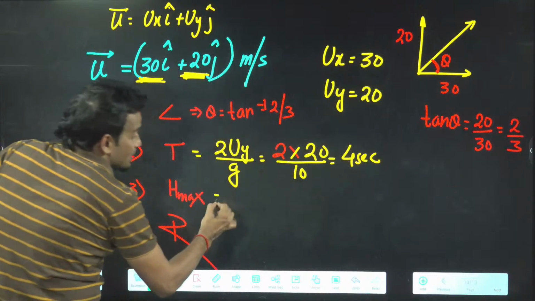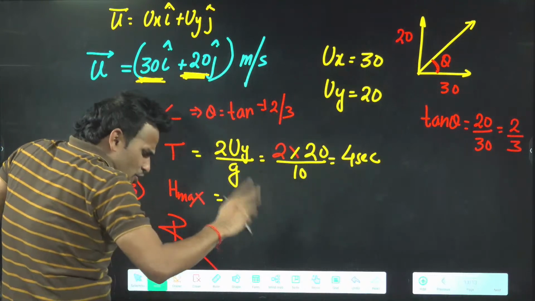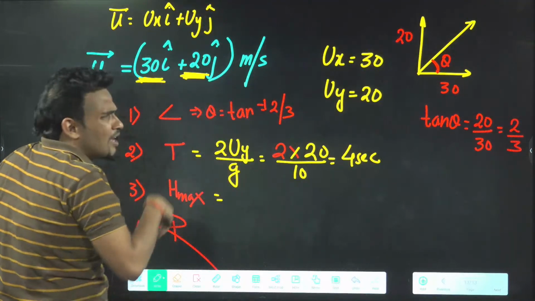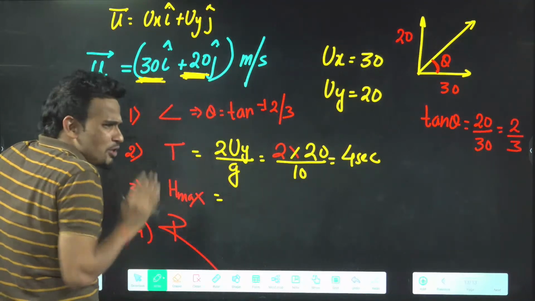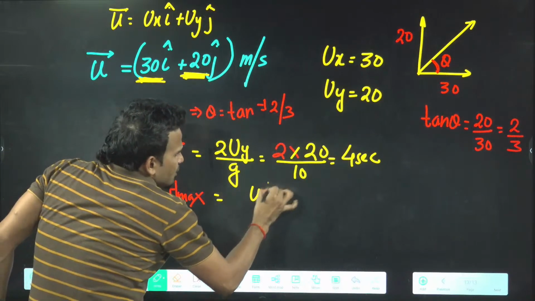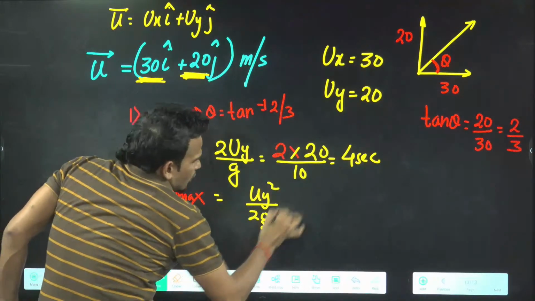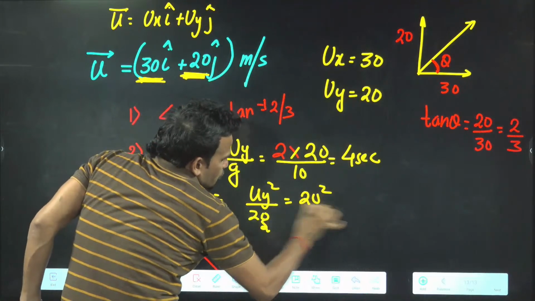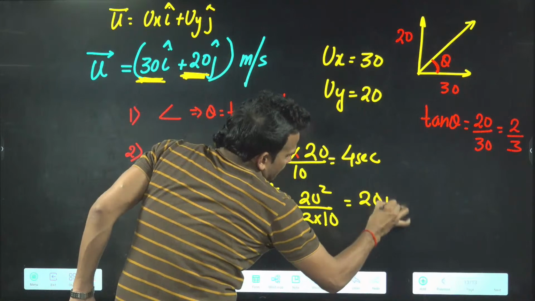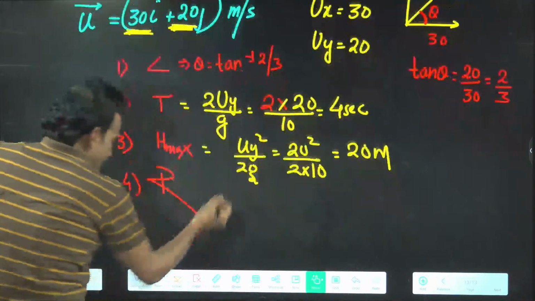Sir, H max, I know: u square sin square theta by 2g, but I will not use that result because theta is not given, u is not given, it is given in vector form. So H max will come uy square by 2g. So that will be 20 square by 2g. G is 10, so 400 by 20, it will give you 20 meter.